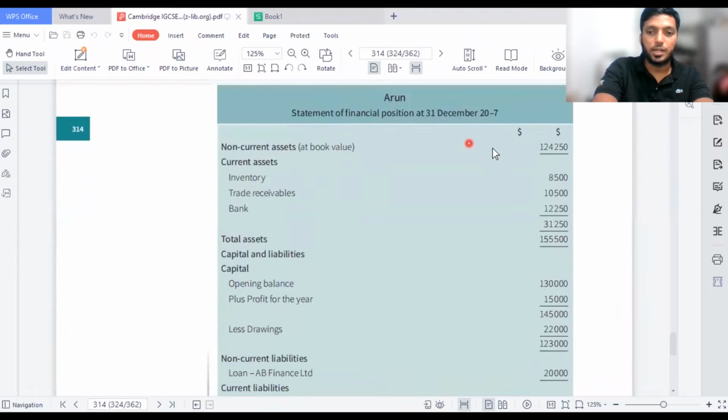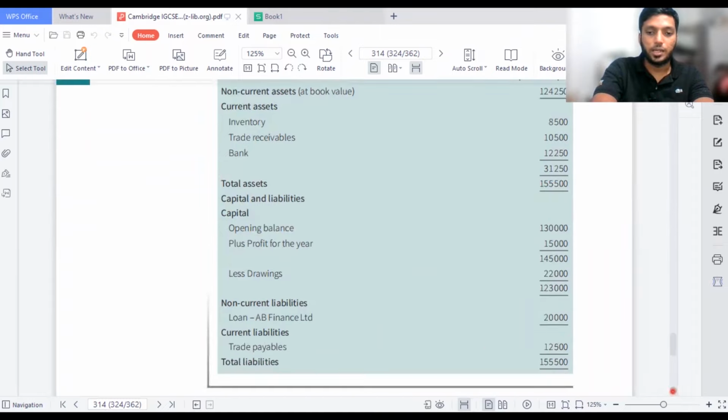They are given non-current assets directly as 124,250, inventory 8,500, trade receivables 10,500, bank 12,250, and then they have the total of current assets which they have taken, 31,250 plus 124,250. They got the total of 155,500 total assets. Then we have the capital opening balance, and they have added the profit for the year, which is the income statement's profit.